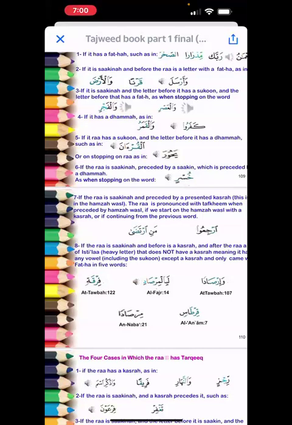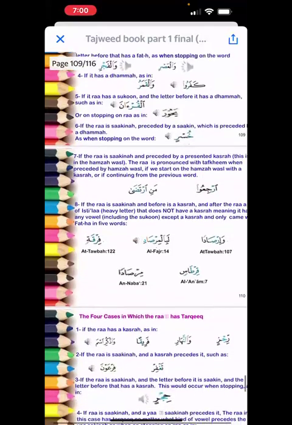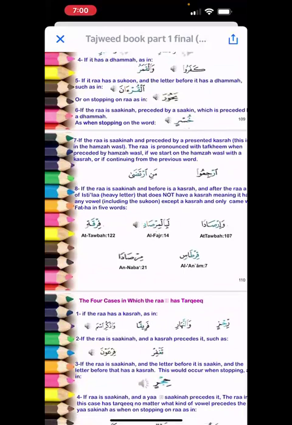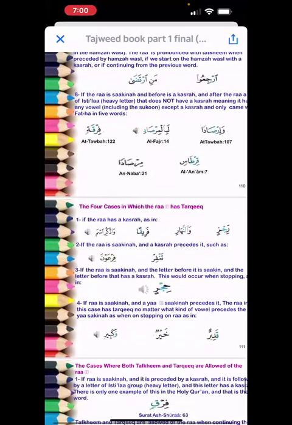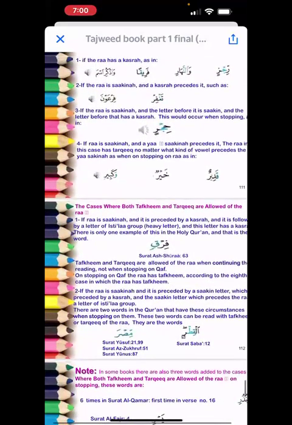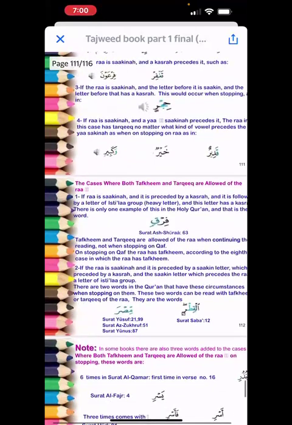Full mouth ka matlab tafkhim. We'll be reading it heavy. So we did eight cases last week, and in that we had 2 exceptions. We spoke about the exceptions. And inshallah, today's class is going to be ra when it comes with tarqiq.